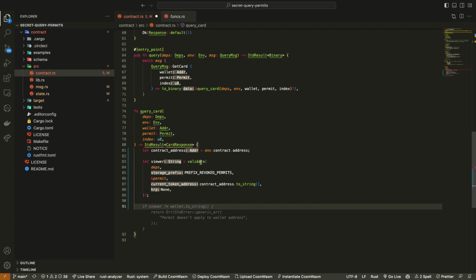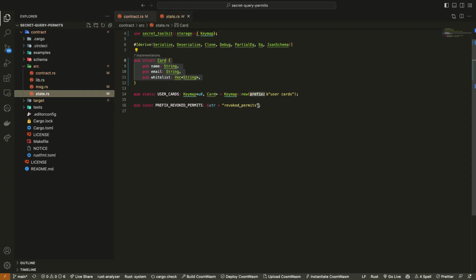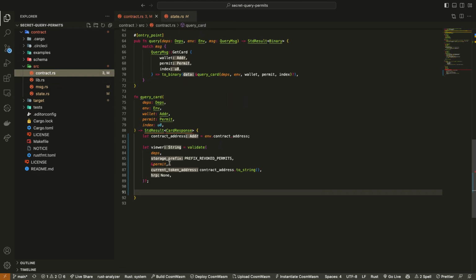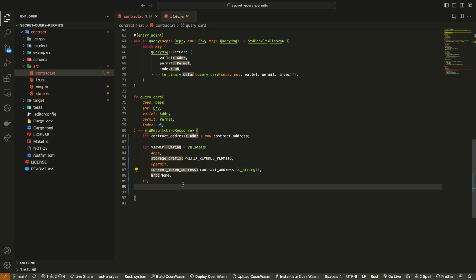So all this validate method is taking is it's accessing our deps parameter. It needs a storage prefix, which we define in state. So literally, you can make it whatever you want. This is the string revoked permits. We have the permit that we're actually passing into this method. And then we have the contract address as a string. That's all the validate method needs: four objects, a string for the storage prefix, the permit itself, the dependencies, and the contract address.